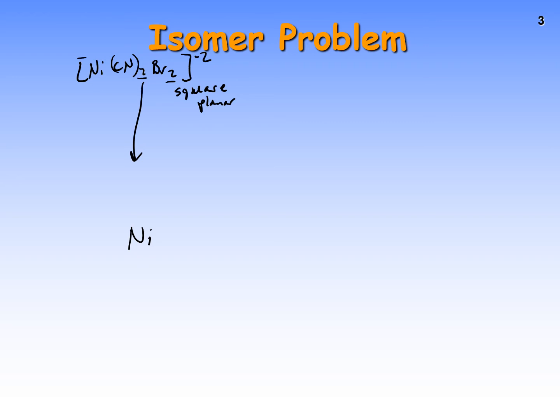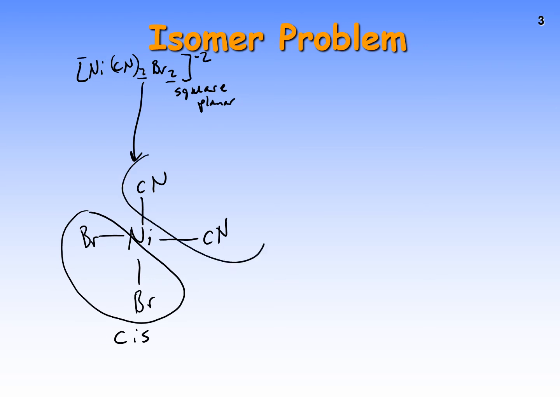I would tell you. So we have our square planar structure, and I'm going to just throw some stuff on here. This is the cis isomer, because as you can see, our Brs are next to each other and our CNs are next to each other.